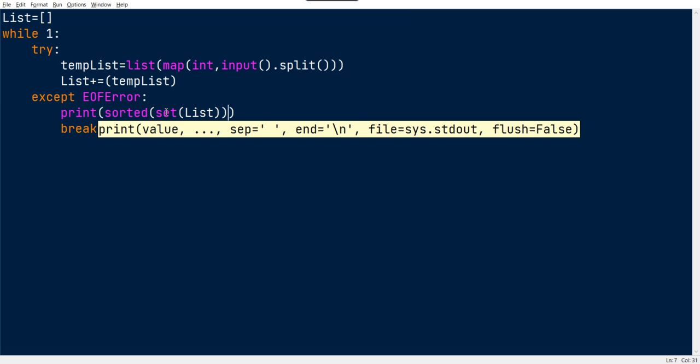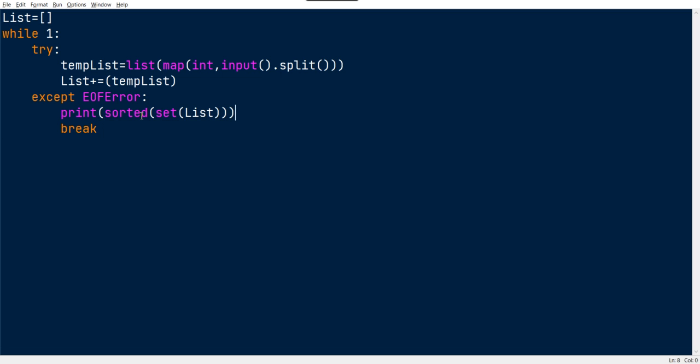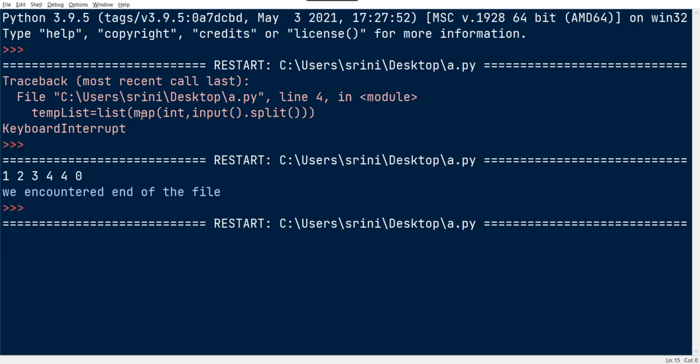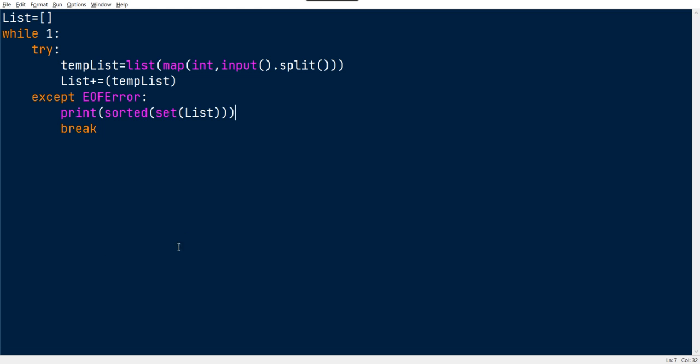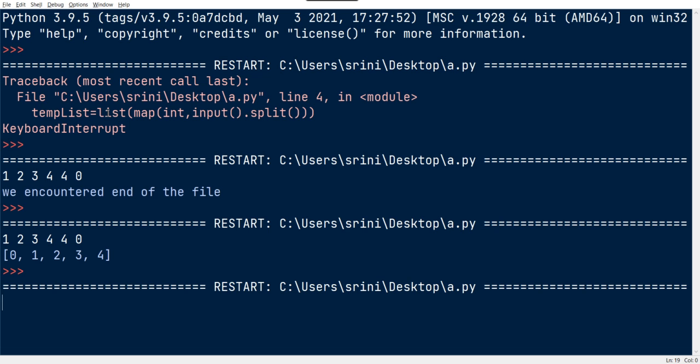This set will take care of removing duplicates, and this sorted will give us a sorted list in ascending order. So if we do that, 1 2 3 4 4 0, we will get 0 to 4 in ascending order. But we don't need those brackets and commas, right? To get rid of those, I'm just specifying this asterisk. Now it will work fine.